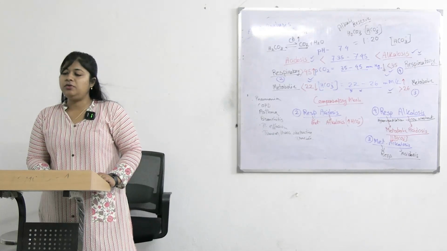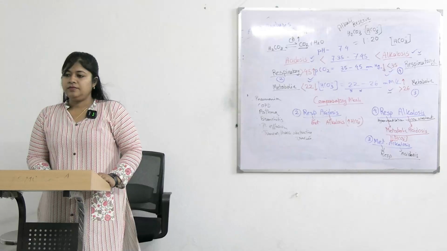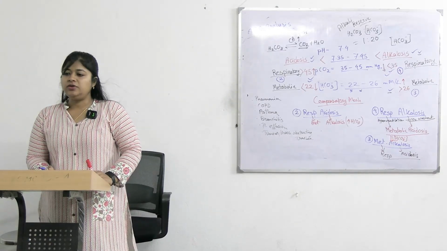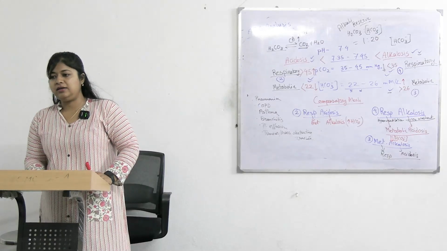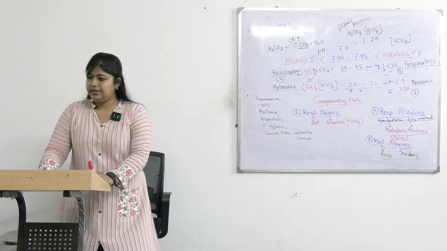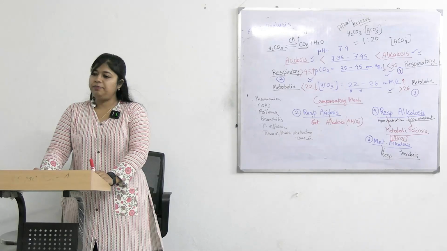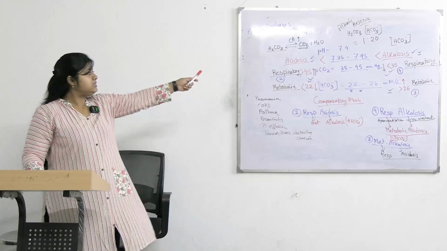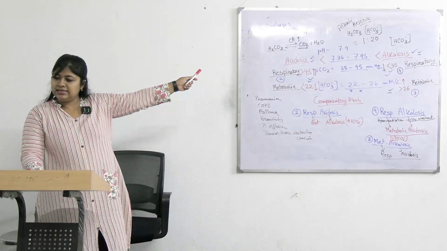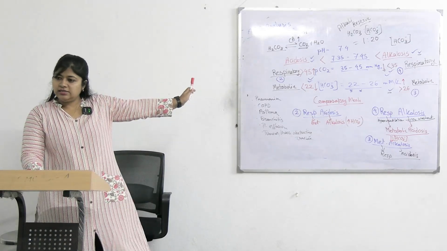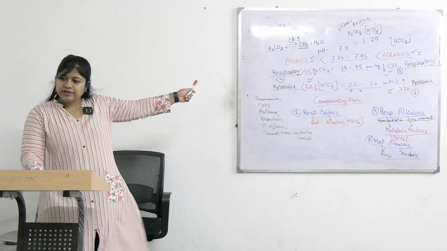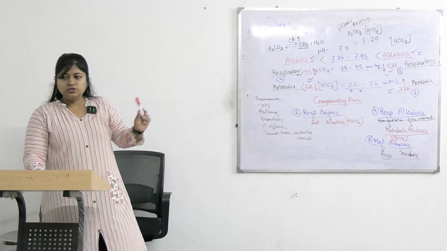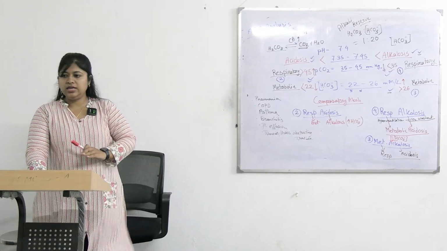PCO2 is the marker for what? PCO2 is the parameter we look at for estimation of which part, the acid part or the alkali part? The acid part, that is carbonic acid. So whenever PCO2 is decreasing, that means acid is decreasing, but the case shows the blood is acidic, that means the condition is acidosis. So in acidosis, PCO2 is decreased. It is not going hand in hand, so we will leave it. Okay? We will look for the next value.